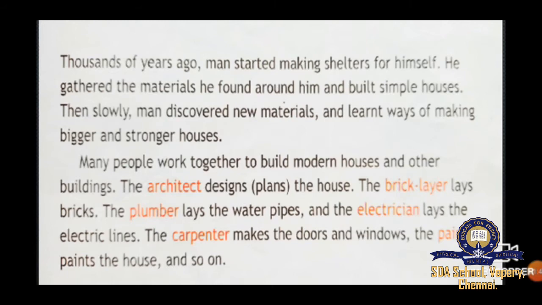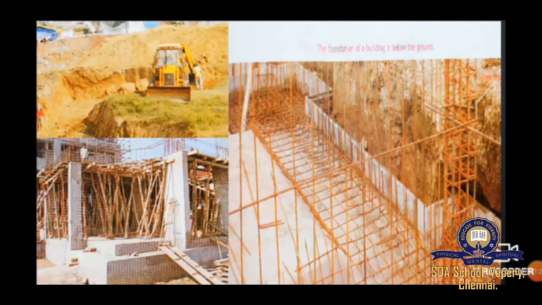The architect, who is an architect? The architect designs or plans the house, and the bricklayers or masons lay bricks. Then the plumber lays the water pipes and the electrician lays the electric lines. The carpenter makes the doors and windows, and the painter paints the house, and so on. Here you can see how a house is made.